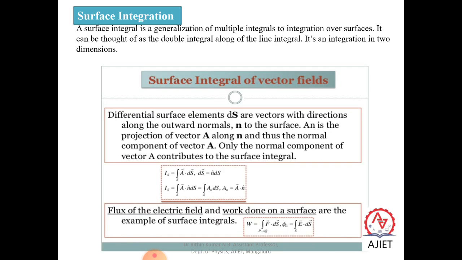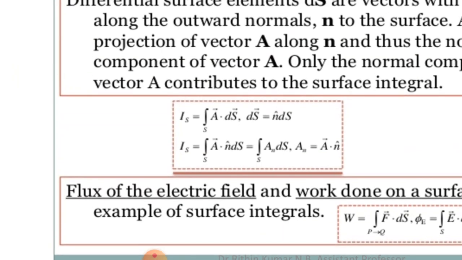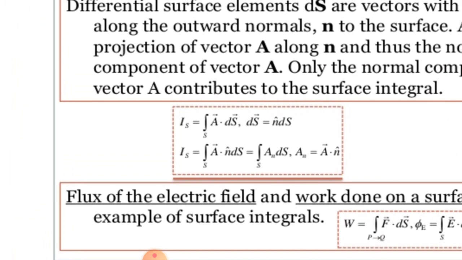In a surface integral, the surface differential elements ds are vectors with direction along the outward normal n to the surface, as in the projection of vector A along n. Thus, only the normal component of vector A contributes to the surface integral. We can see that here, it is very clear. So the surface integral is A dot ds.